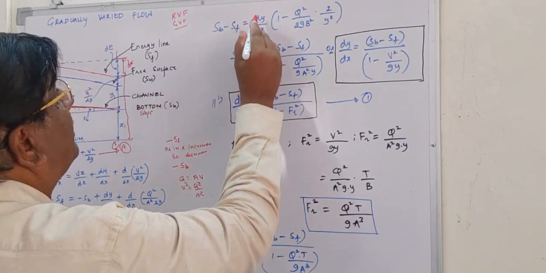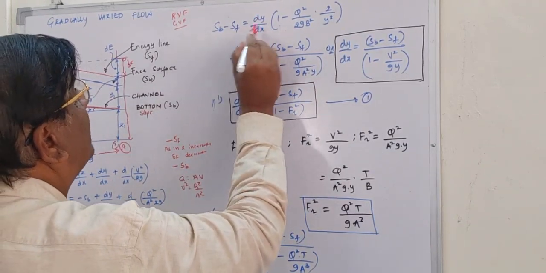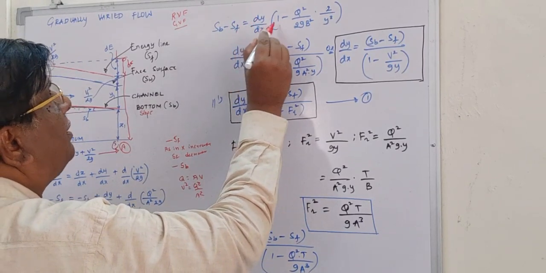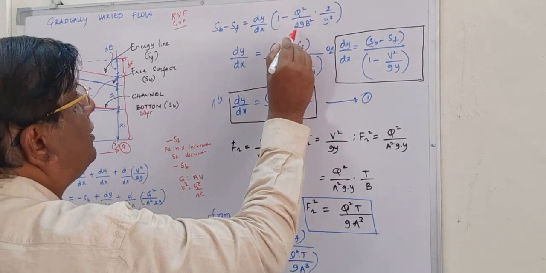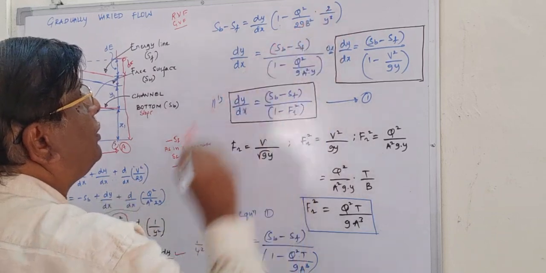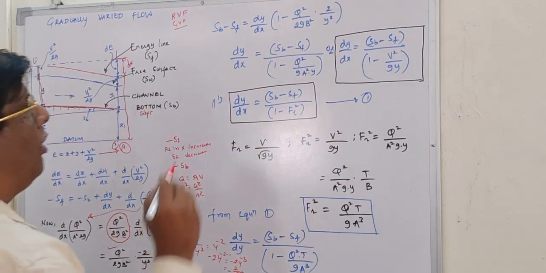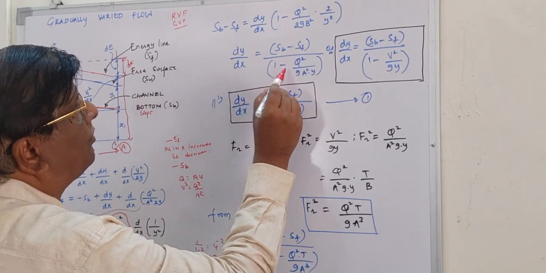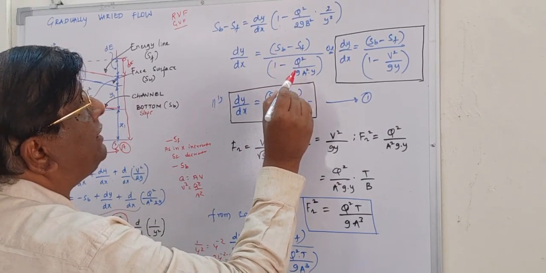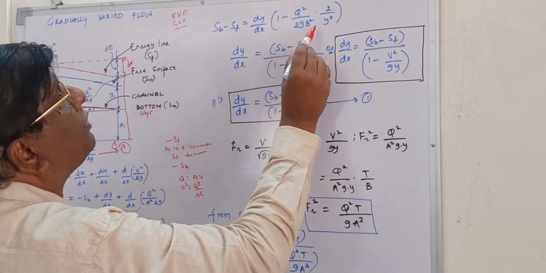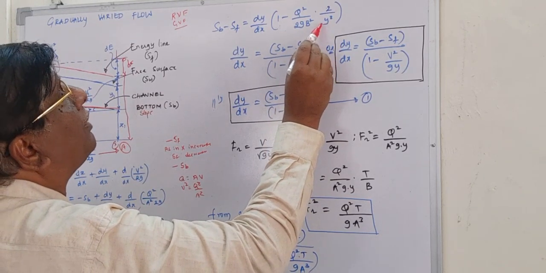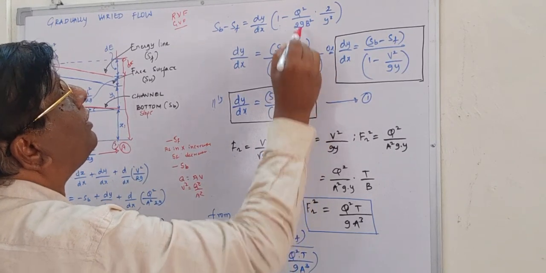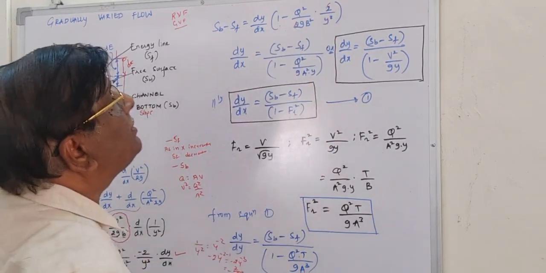Then dy by dx is common, so simplifying that, SB minus SF is equal to dy by dx into 1 minus q square by 2g b square into 2 divided by y cube. So dy by dx is equal to SB minus SF divided by 1 minus q square by g a square b square, this is y cube, so y square means a square, one y is there, so you can keep that y, these two cancel.